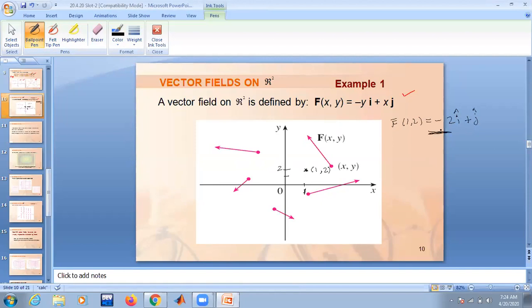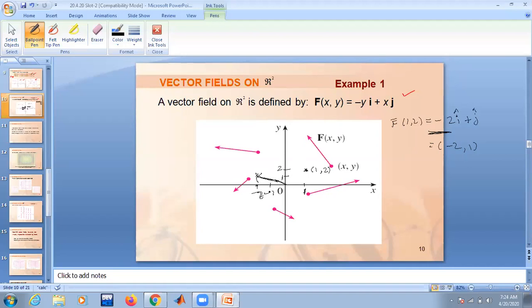Minus 2i plus j is nothing but the ordered pair minus 2 comma 1. So this is minus 2, and this is 1, so the point minus 2 comma 1 is here. This is the direction of the vector.